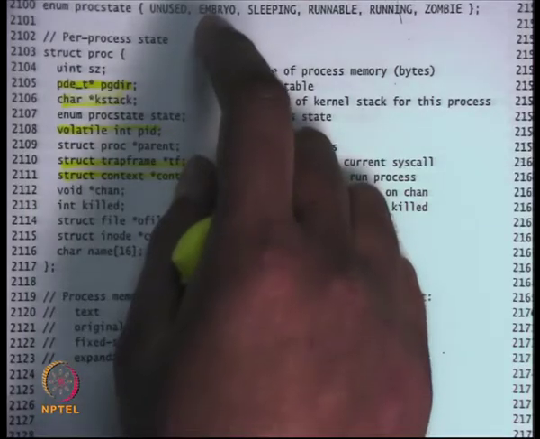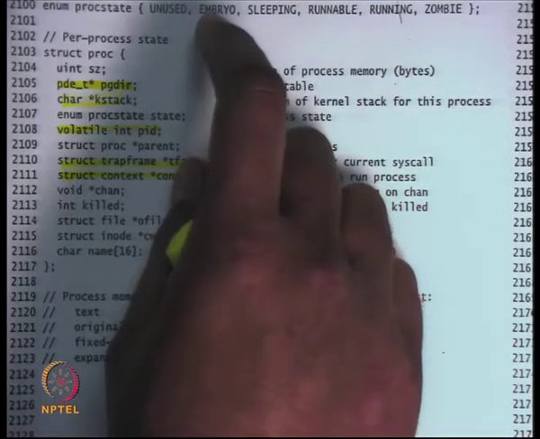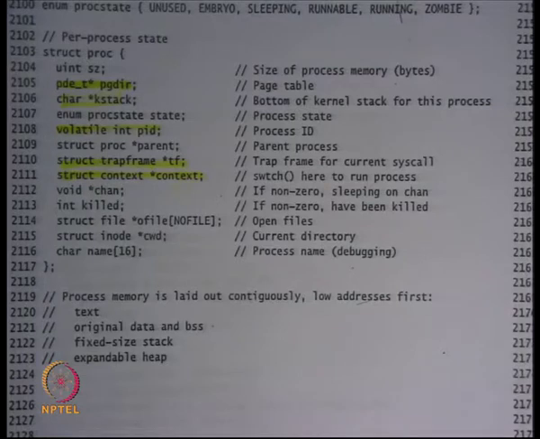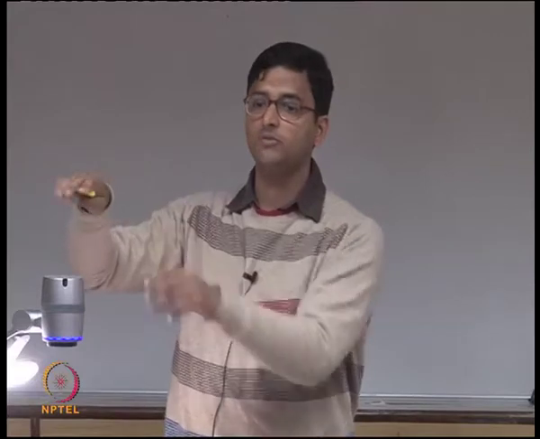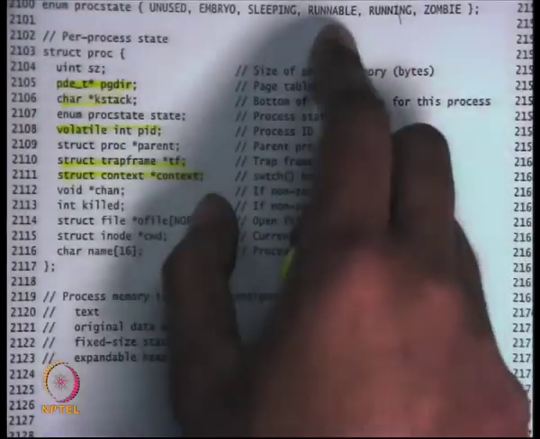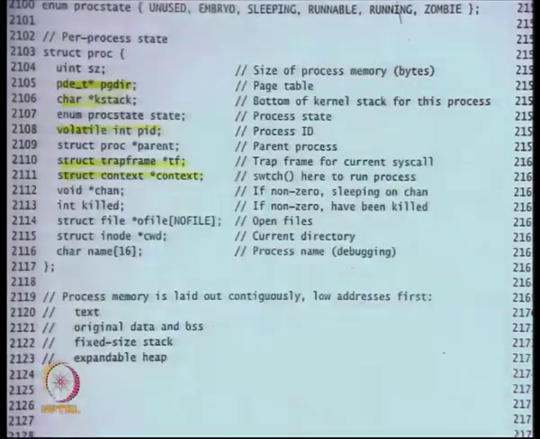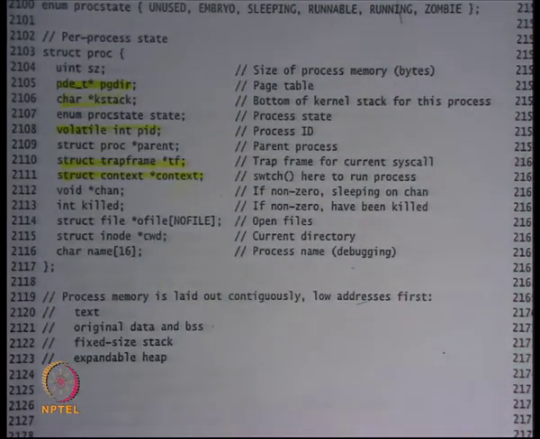Embryo, what embryo means we're going to discuss later, but it basically means the process hasn't even been born yet, right? So it has just called fork, and the process is just getting initialized, and only when I add it to the PCB list am I going to change its state from embryo to runnable, right? So runnable says here's a process that can be run.